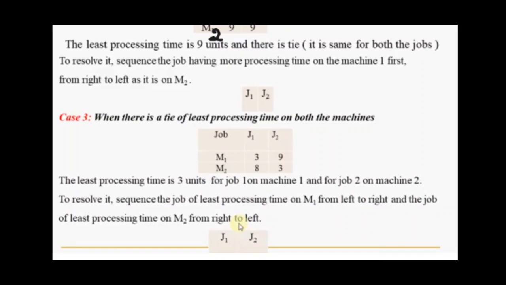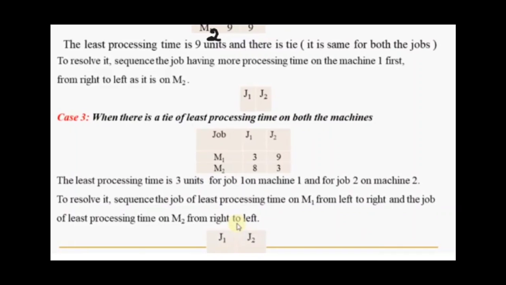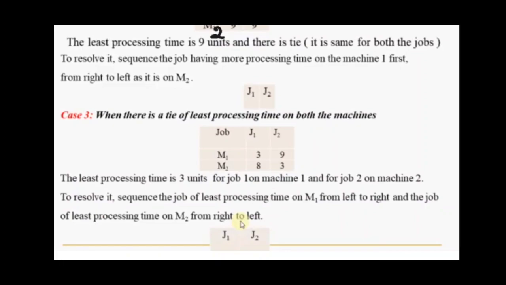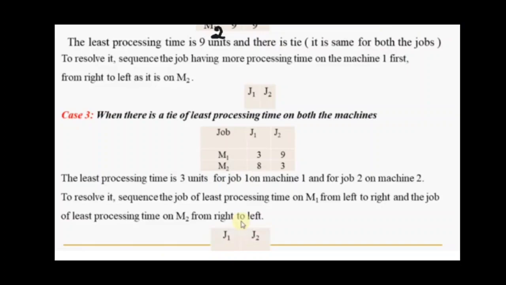See here, the least processing time is 3 units for job 1 on machine 1 and for job 2 on machine 2. In order to resolve it, sequence the job of least processing time on M1 from left to right, and the job of least processing time on M2 from right to left.